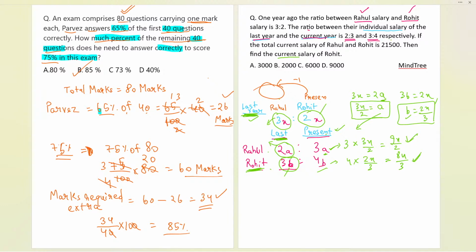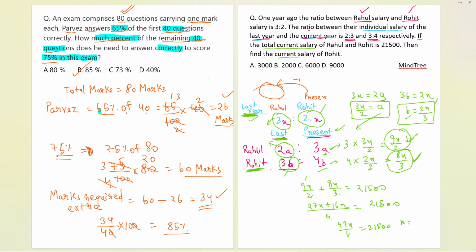Now in the question they are saying the total current salary, and we have already calculated the current salaries. Now let us add them and find the final answer. If I add these two, it will be 9x by 2 plus 8x by 3 equals 21500. Take the LCM, it will be 6. 3 times 9 is 27x plus 2 times 8 is 16x. That equals 21500, and finally it will be 43x upon 6 equals 21500.